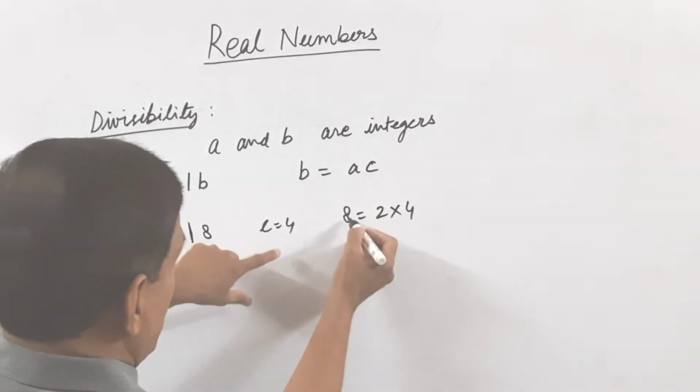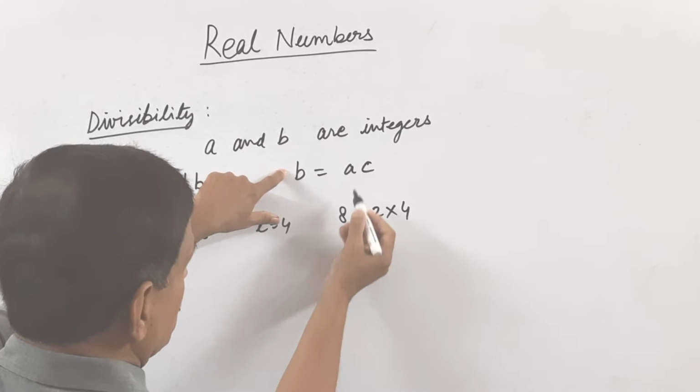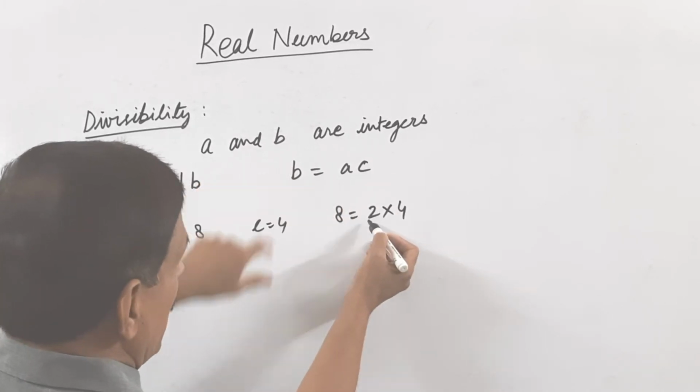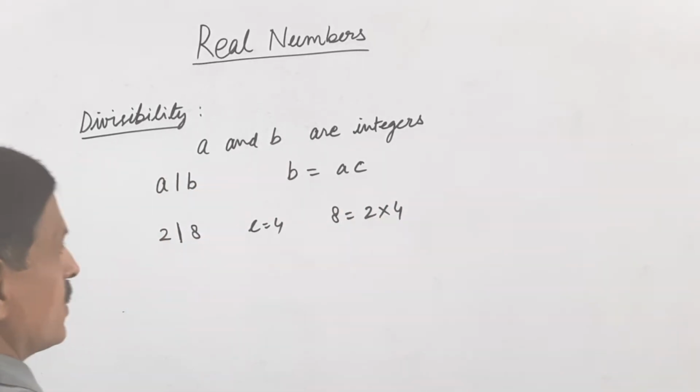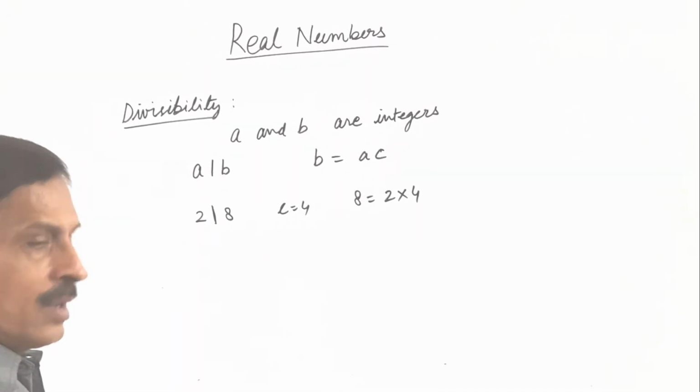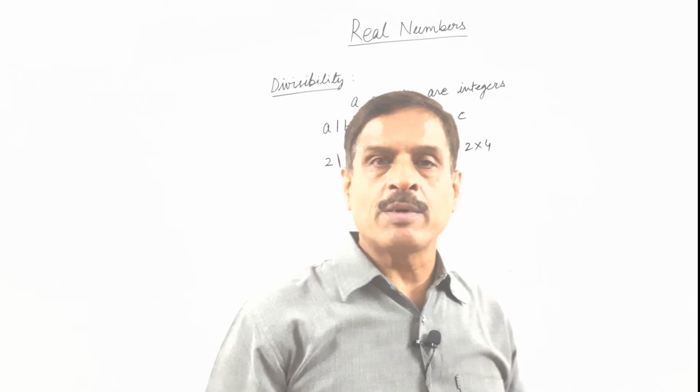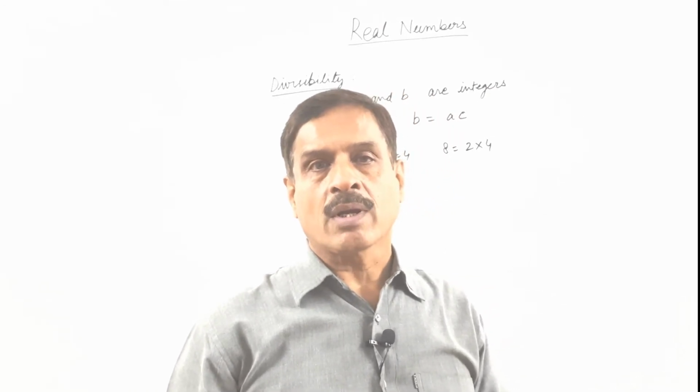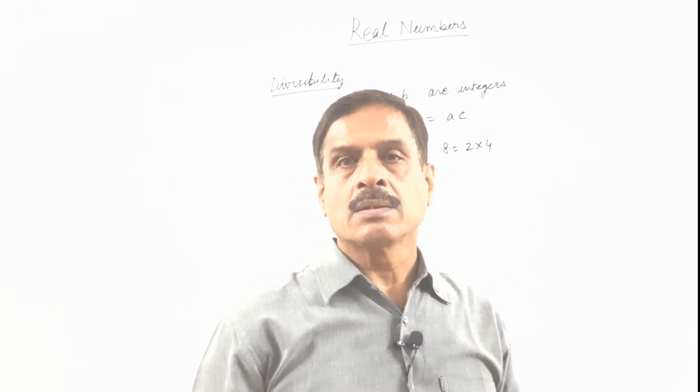So b is 8, a is 2 and c is 4. Thus we can say 2 divides 8. For divisibility, the division should be complete so that the remainder is 0.